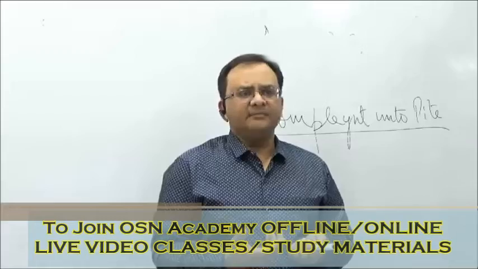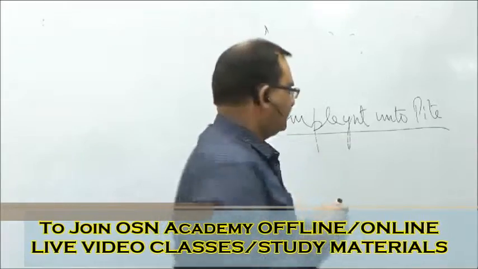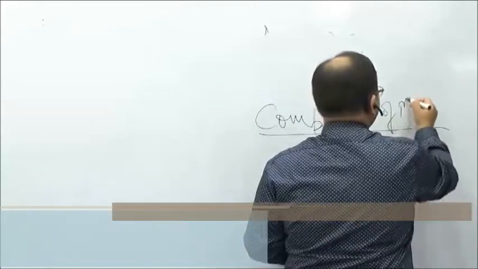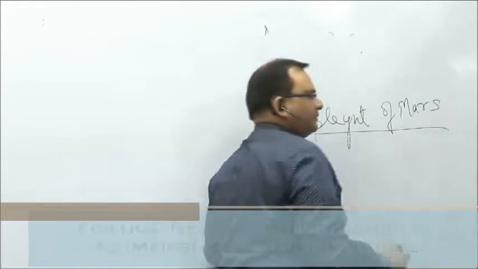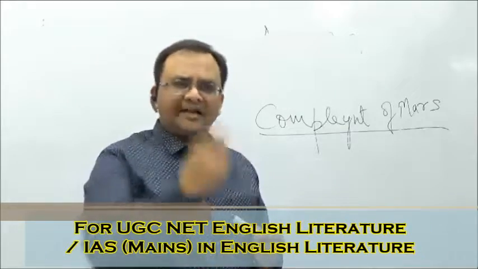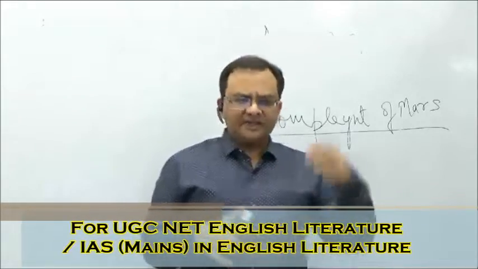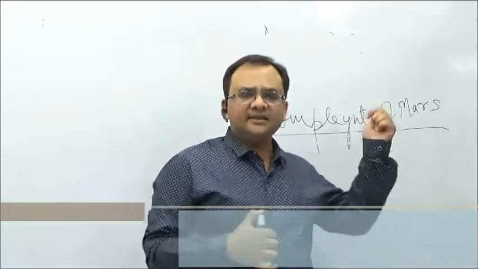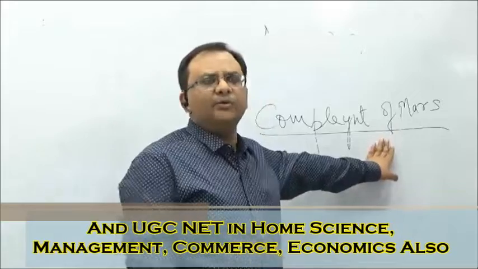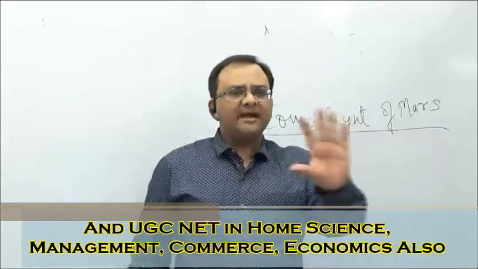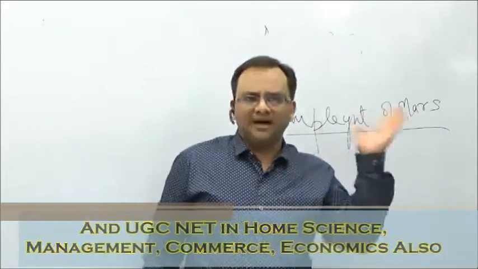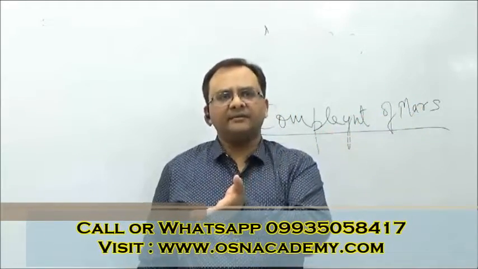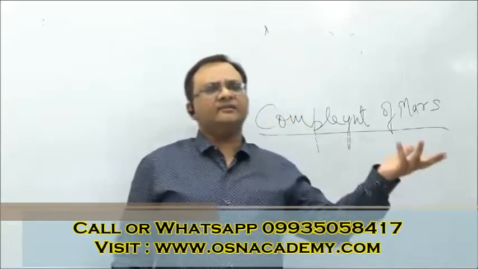Then he has written a poem, The Complaint of Mars. This was a poem, again allegorical, which he might have written somewhere around 1374. And the theme of this poem centers around a mythological story of a love between Mars, who is the god of war, and Venus, the goddess of love,